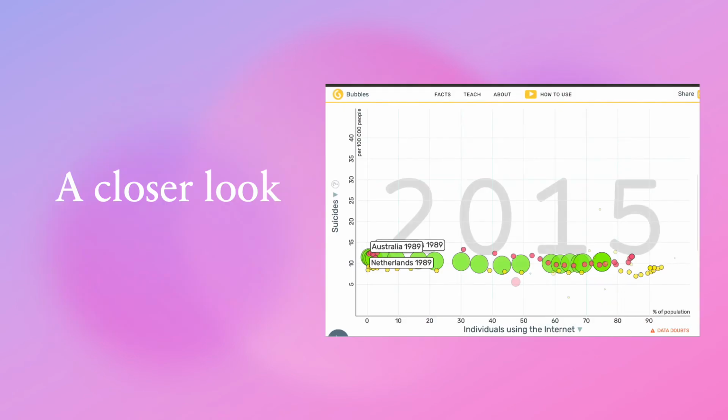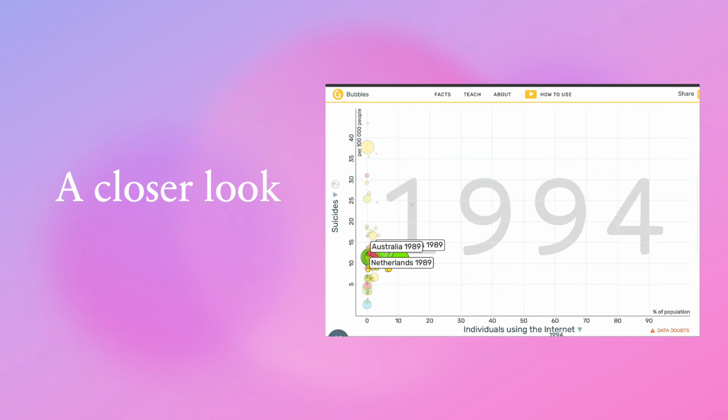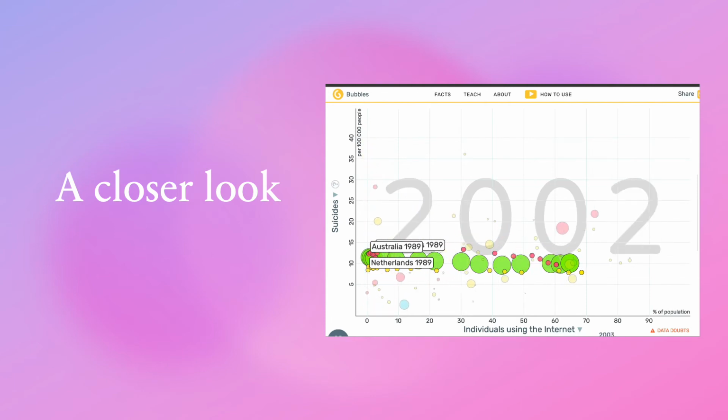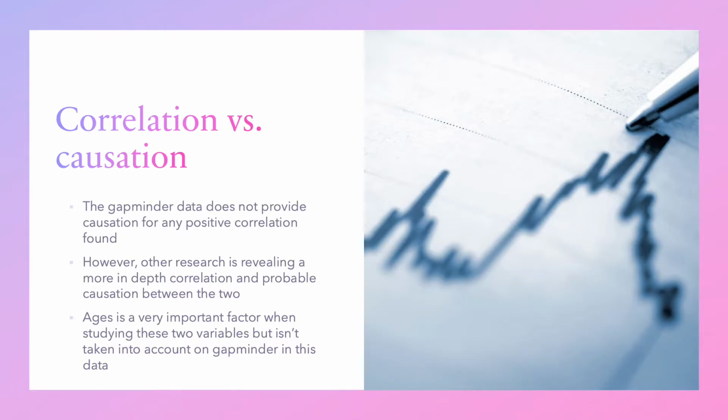This data from the Netherlands, shown in yellow, Australia, shown in red, and the United States, shown in green, shows that internet usage increased over time while suicide rates showed a slight increase, then plateaued. The Gapminder data does not provide causation for any positive correlation found. However, other research is revealing a more in-depth correlation and probable causation between the two.